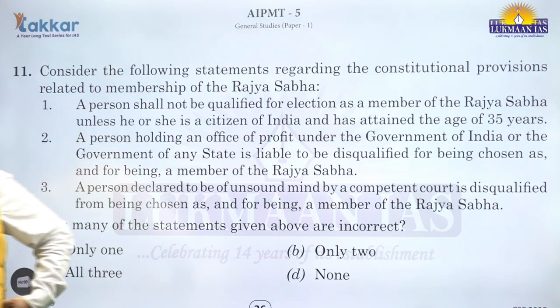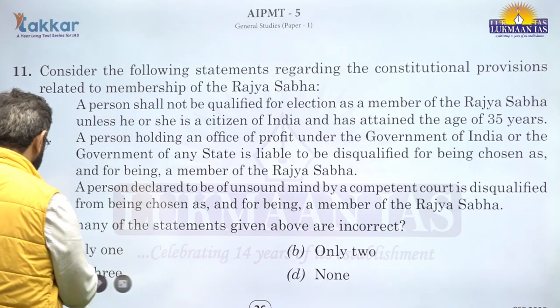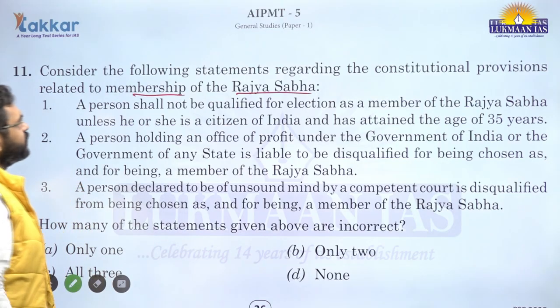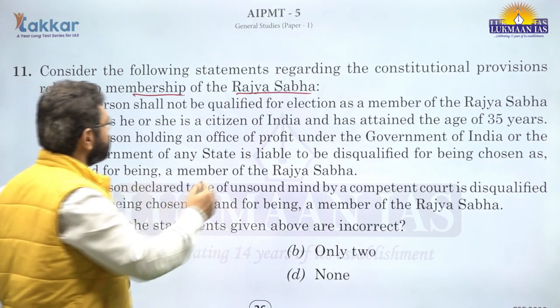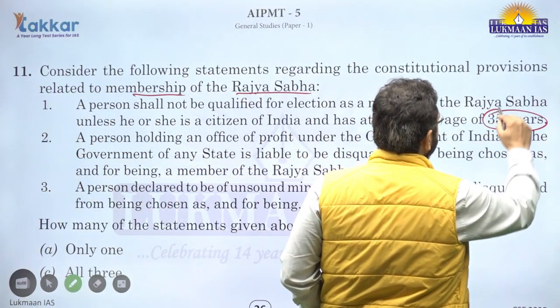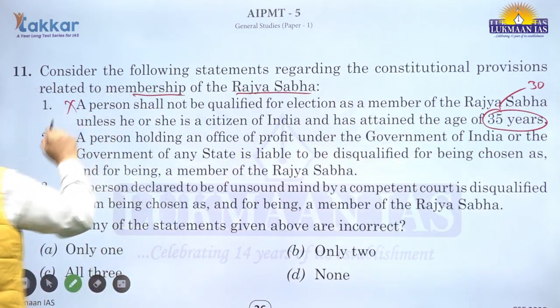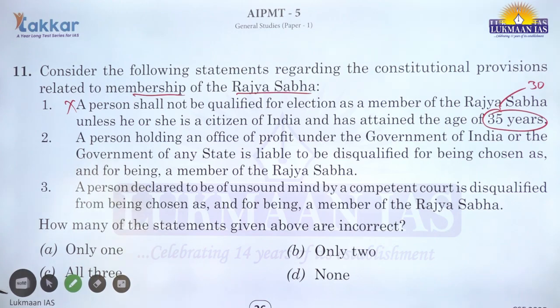Question 11. Consider the following statements regarding the constitutional provisions related to the membership of the Rajya Sabha. A person shall not be qualified for election as a member of the Rajya Sabha unless he or she is a citizen of India and has attained the age of 35 years. This statement is incorrect. The age requirement for Rajya Sabha membership is 30 years.